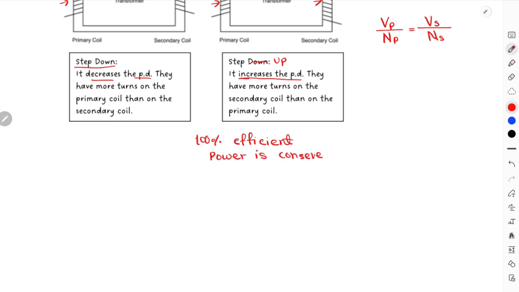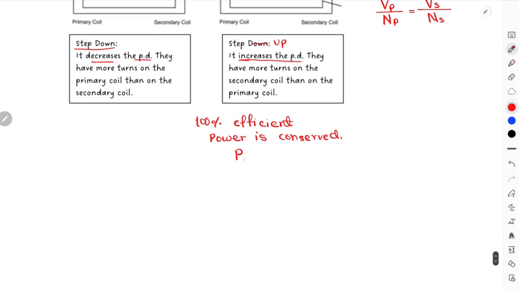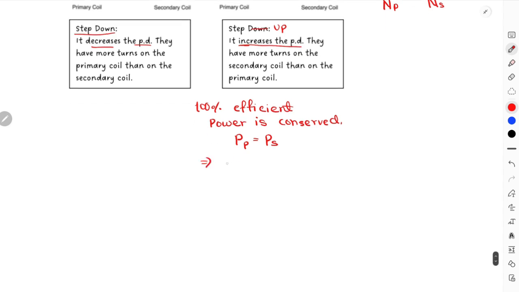So if power is conserved, power for the primary coil equals power for the secondary coil. I can break down power as voltage times current, so voltage of primary multiplied by current in primary equals voltage in secondary multiplied by current in secondary.